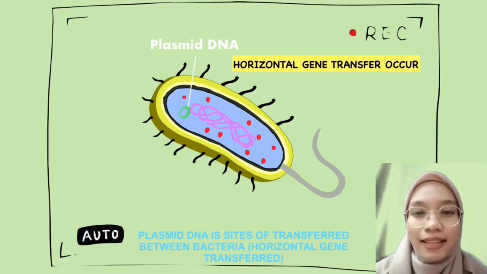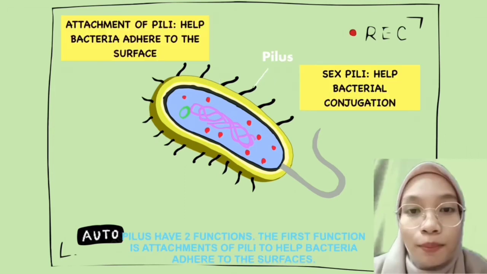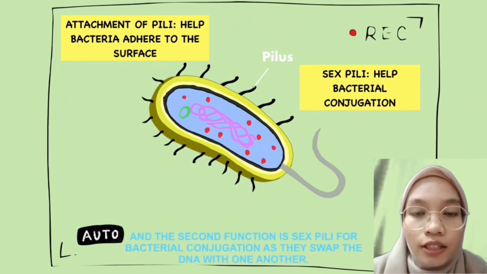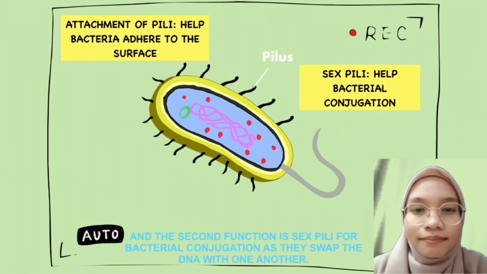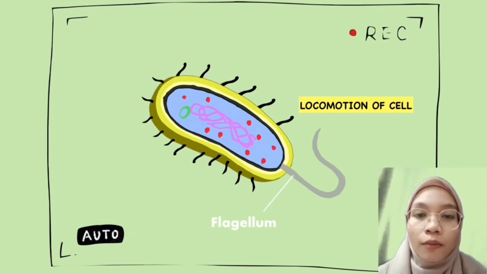Plasmid DNA is the site of transfer between bacteria, known as horizontal gene transfer. Ribosomes are sites of protein synthesis. Pili have two functions. The first function is attachment, helping the bacteria adhere to surfaces. And the second function is the sex pili for bacterial conjugation, as they swap DNA with one another. Flagellum is for locomotion of cells in order to move around. And that's all for the prokaryotic cell.